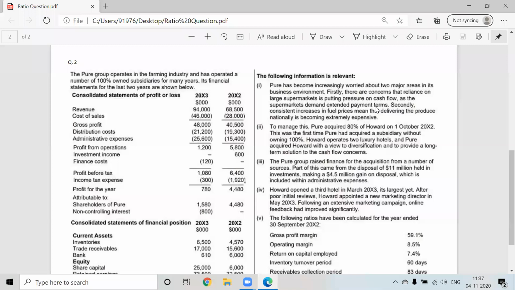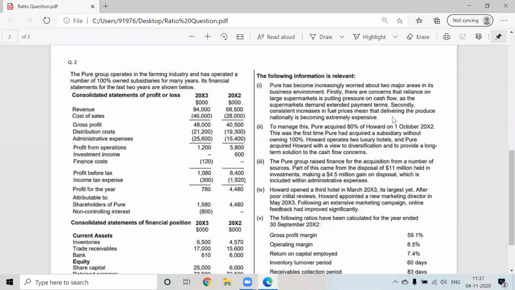Because if the receivable period was decreased, it would have shown a positive effect on the cash flow. But since they are asking for extended payment terms, it means we are giving them more and more credit period. If we are giving them more credit period, there will be a negative impact on my cash flow. So that is one of the reasons for cash flow to decrease.